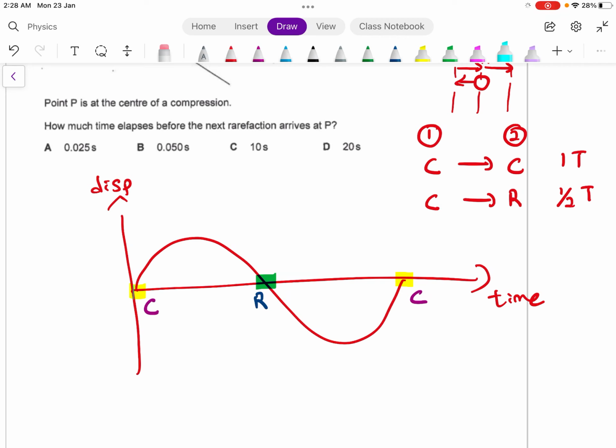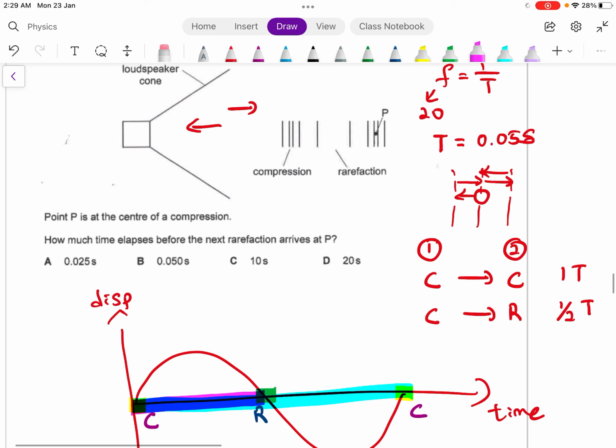One period is from one compression to the next compression. If I just want from one compression to the next rarefaction, this is only half a period. Given that one period is 0.05, half a period will be 0.025 seconds. So the answer will be A.